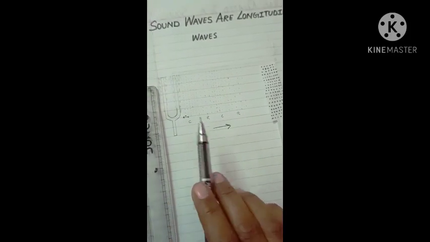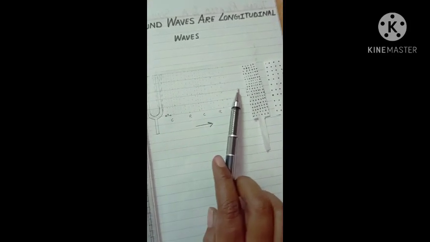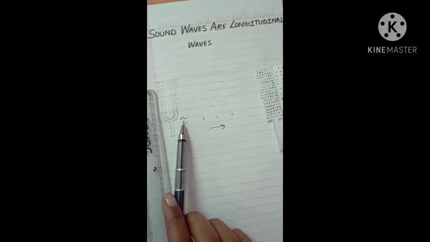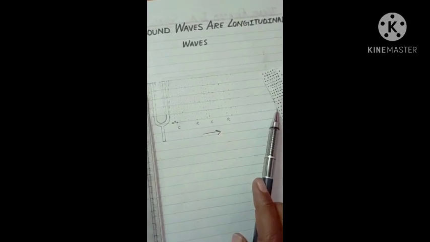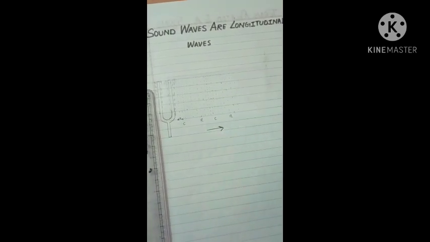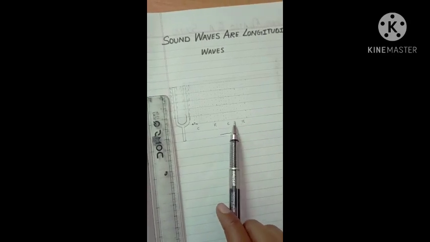So here you can see that the direction of compression and rarefaction is in this direction, and the particles are also moving in this direction. So this type of wave is known as longitudinal waves.